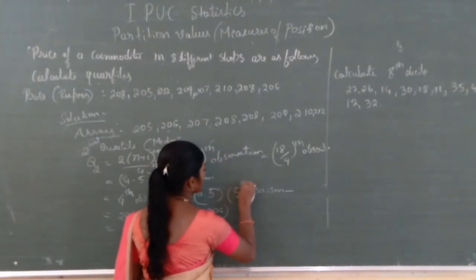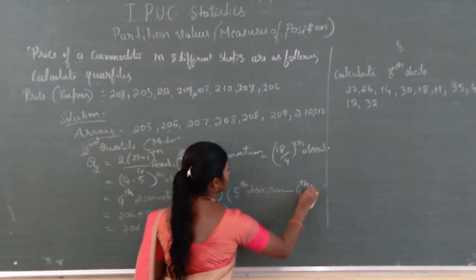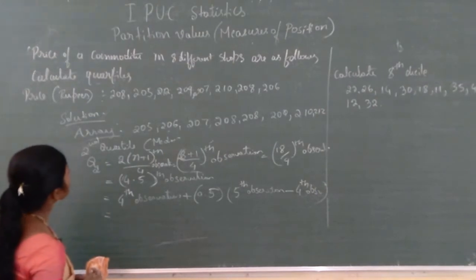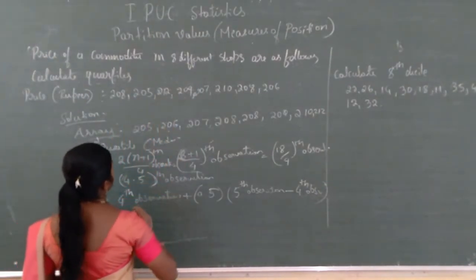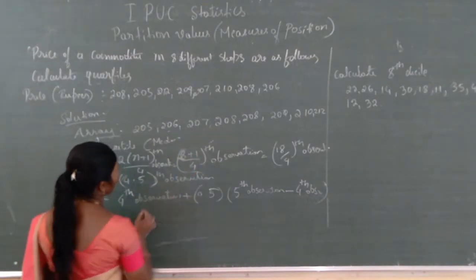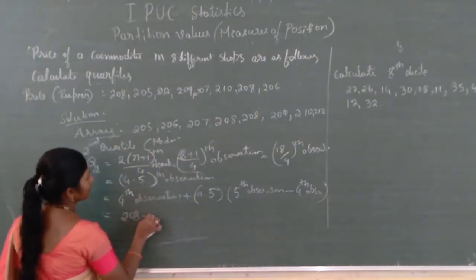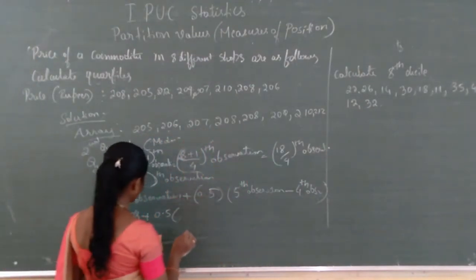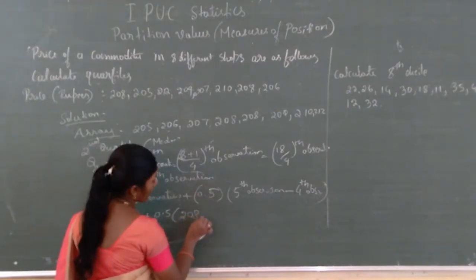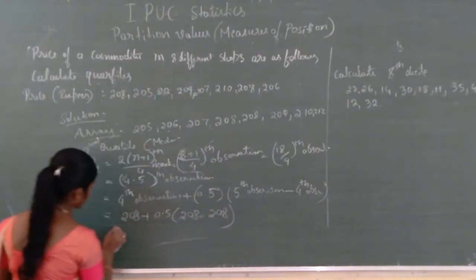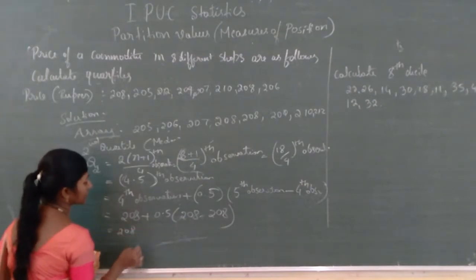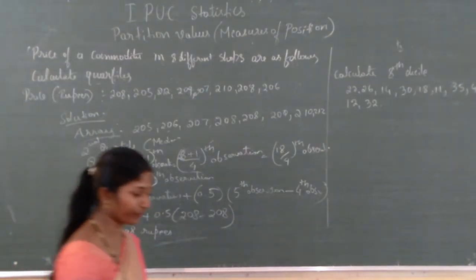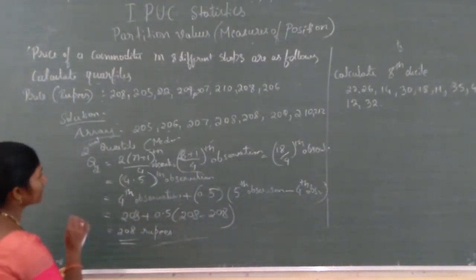Here, the fourth observation, 1, 2, 3 and 4, that is 208, plus 0.5 into the fifth observation, 1, 2, 3, 4, 5, again 208. 208 minus 208 becomes 0, so your answer is 208 only, this much of rupees. This is the median, or otherwise the second quartile.